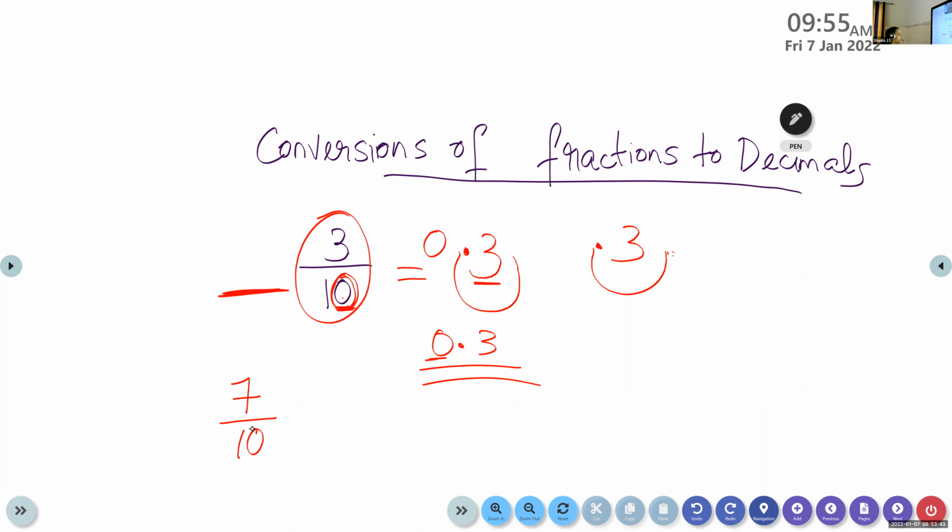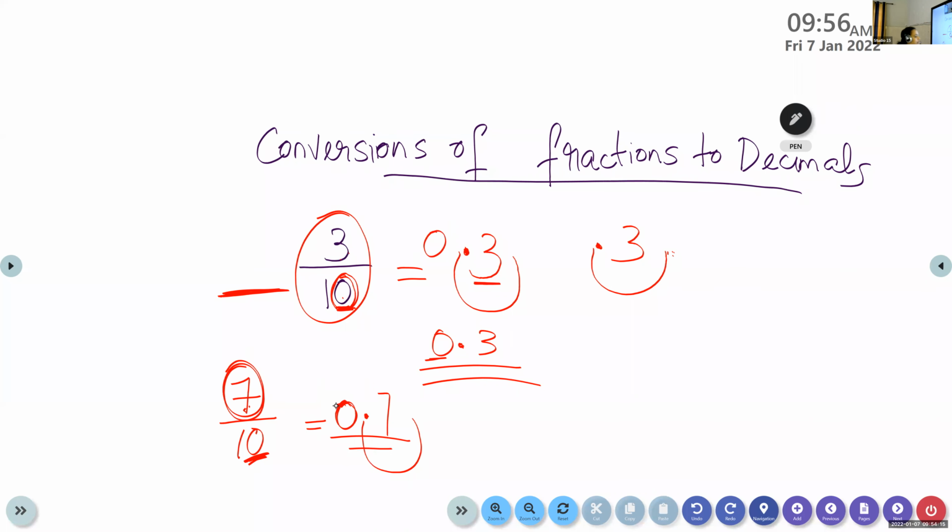So tell me how we can write this. 0.3. 0.7. 0.7. What is the numerator here? 7. And look, the denominator, we have only 1 0. So from the back, we have to move only one place and put the decimal point. And there is no integral or whole number. So we will place that as 0.